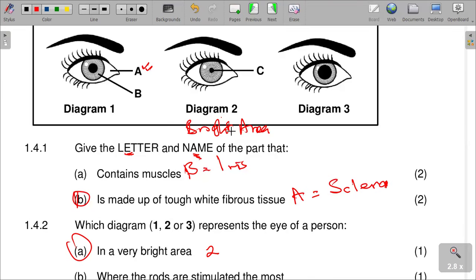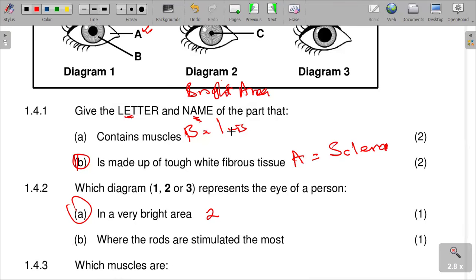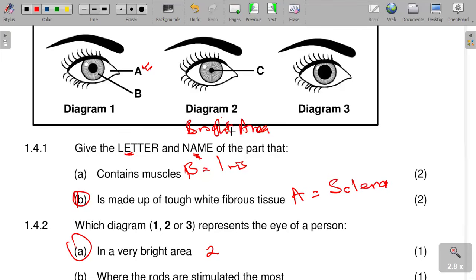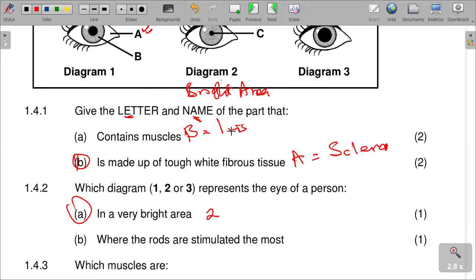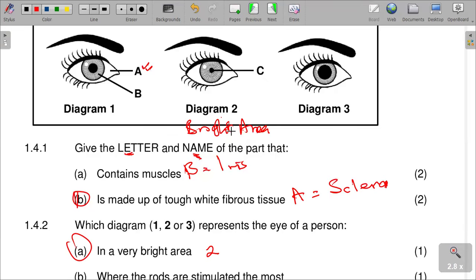The next question is saying the way the rods are stimulated the most. Which diagram represents the eye of a person where the rods are stimulated the most? In which diagram is there less light?